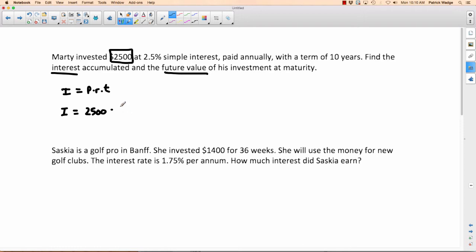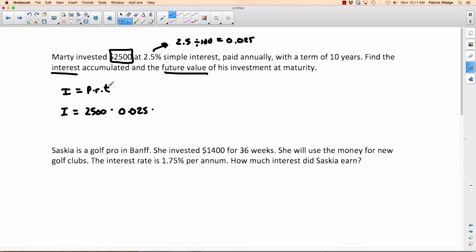Yeah, it's 2.5. Should I put 2.5 here? No, if you do that, you just got it wrong. How come? Because remember, our 2.5% must be switched into a decimal. So I'm going to go 2.5. How do I switch it to a decimal? I know it has a decimal in it right now, but it's a percent. You want to get it out of percent form into decimal form. So you can either divide it by 100, or you could move that decimal 2 spots to the left, and whichever way you do it, you're going to get 0.025. That's the number that goes in here.